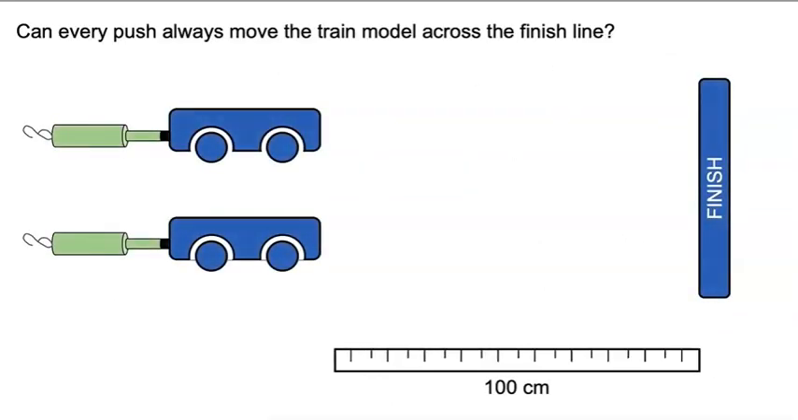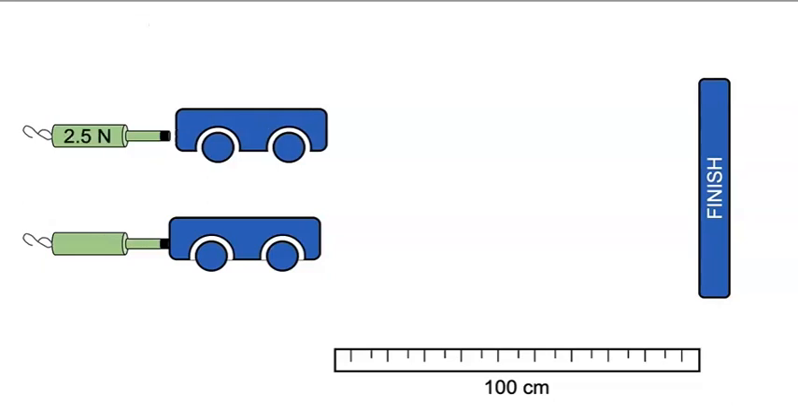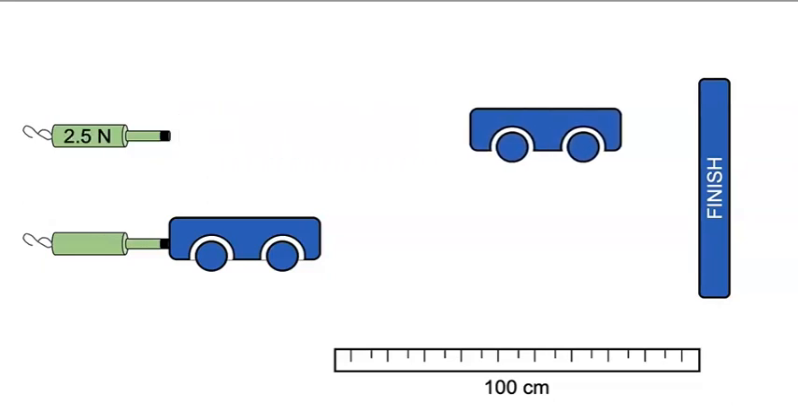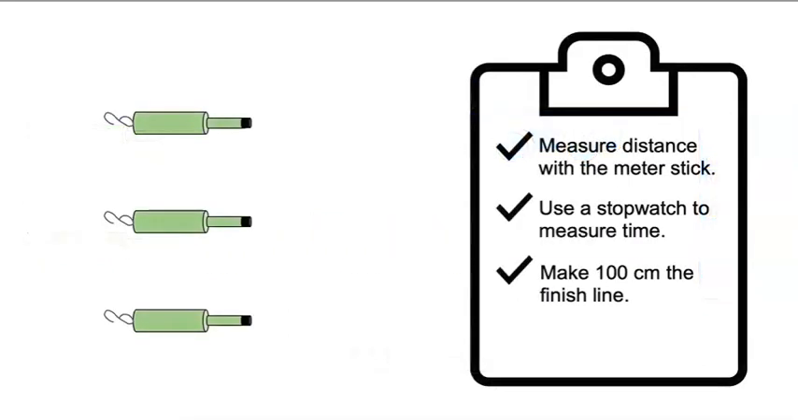But wait, can every push always move the train model across the finish line? I tested pushes of different amounts of force. Pushes of 2 5/10 newtons don't always make it to the finish line, but pushes of 5 newtons always make it across the finish line. Because weaker forces like 2 5/10 newtons don't push the train model the full 100 centimeters, let's use 3 newtons, 4 newtons, and 5 newtons for our investigation.